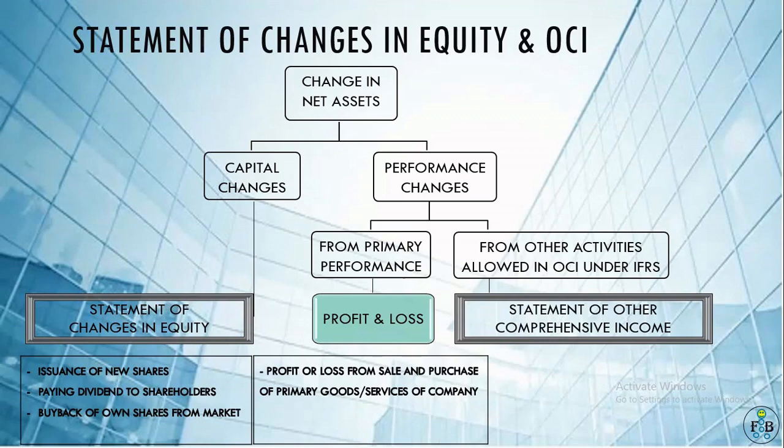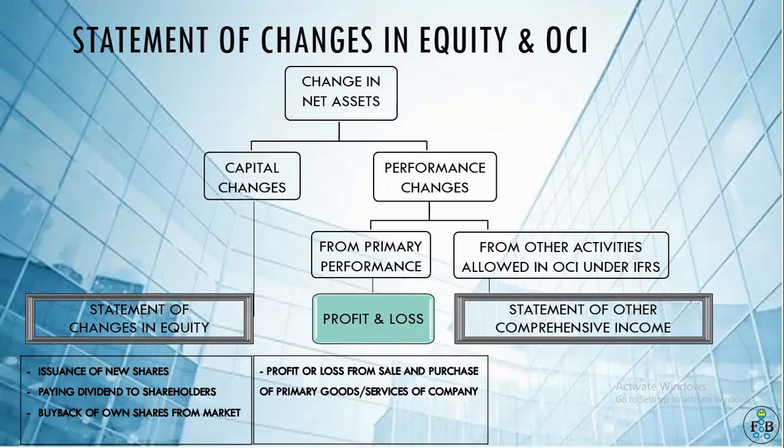However, if we don't show the statement of comprehensive income, then it will be presumed that the 50 crore is from the performance of the company, and that it is mainly from the performance of the main activity of the company. But by the detail of the statement of other comprehensive income, it can easily be shown what the contribution of primary performance is and what the contribution of other activities is.